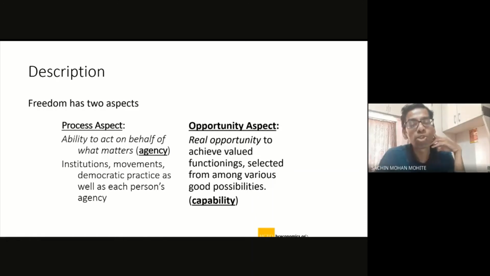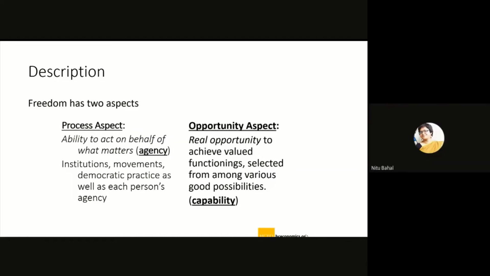So opportunity is the listing itself. Freedom is conversion, so the process of freedom is converting those opportunities. But firstly you need the list of opportunities, right? So the opportunity freedom is to influence that listing. Okay, all right. Okay, got it.